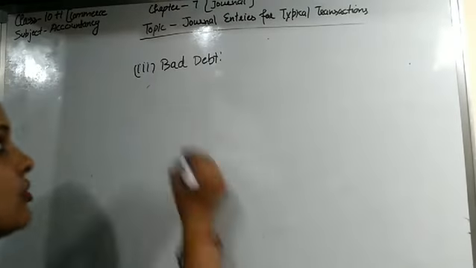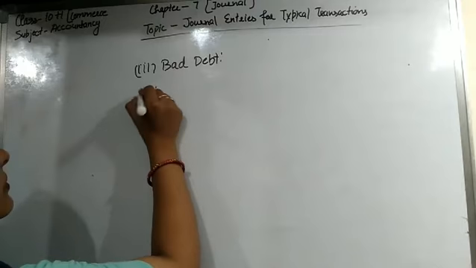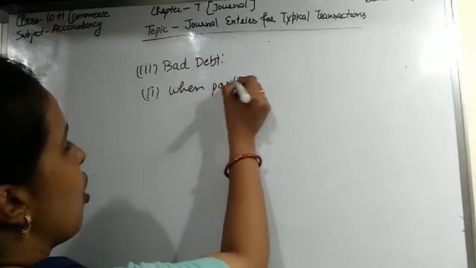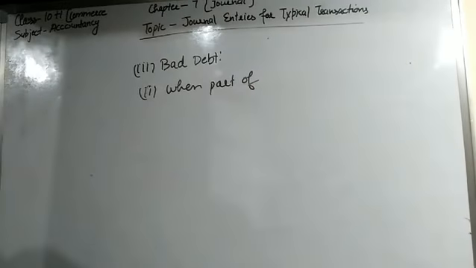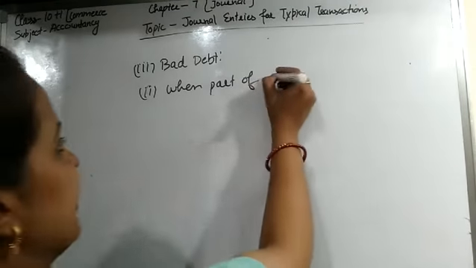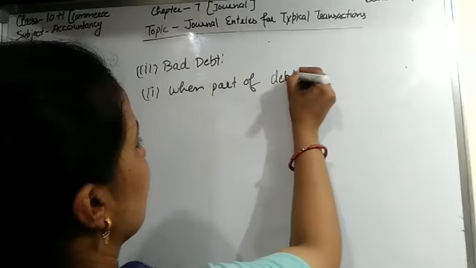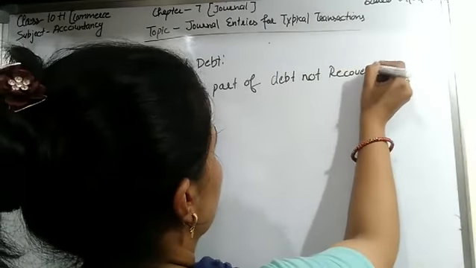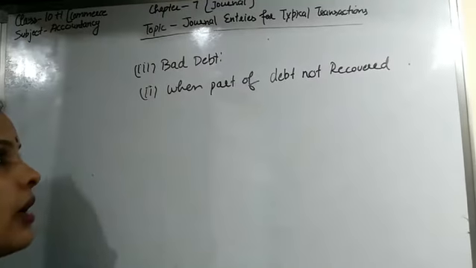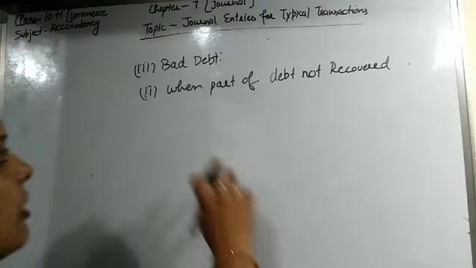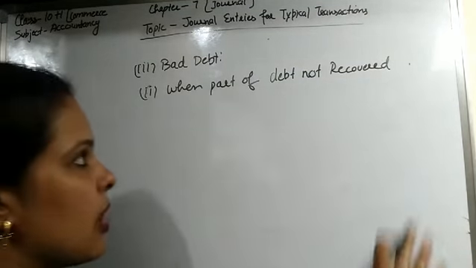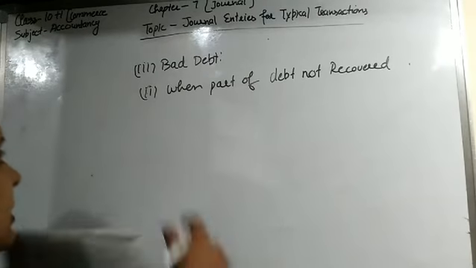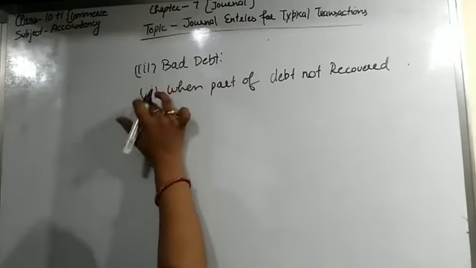The second case, students, is under bad debt when part of debt is not recovered. In the first case, the whole amount is not recovered, but in the second case, part of the amount is recovered and part of the amount is not recovered. And the example of this, students,